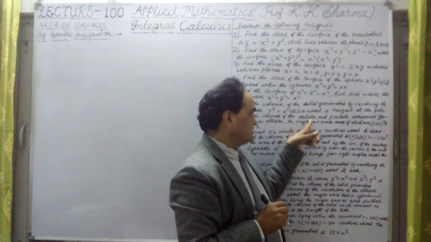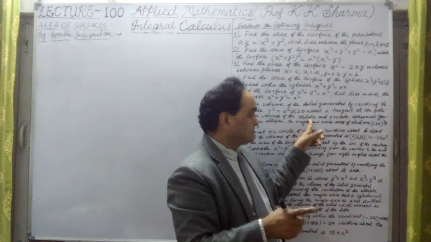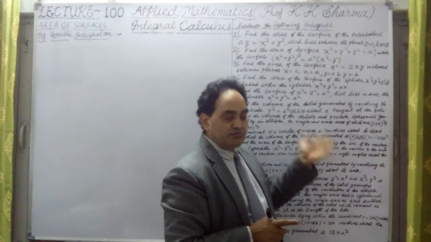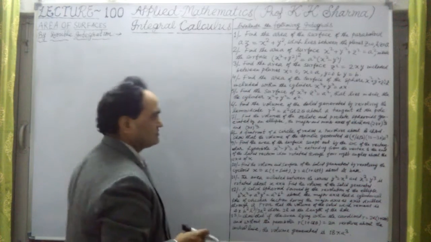So oblate is, as I defined, when we revolve the ellipse about the minor axis, and about the major axis it is a prolate spheroid. That's the basic definition.